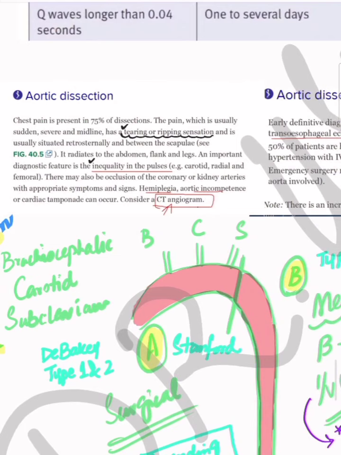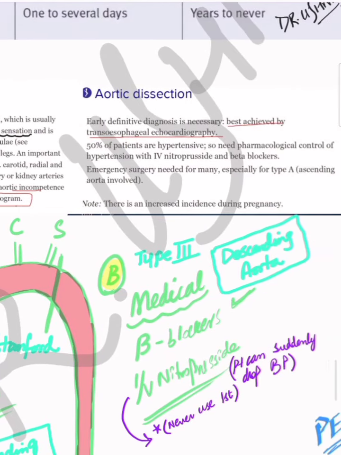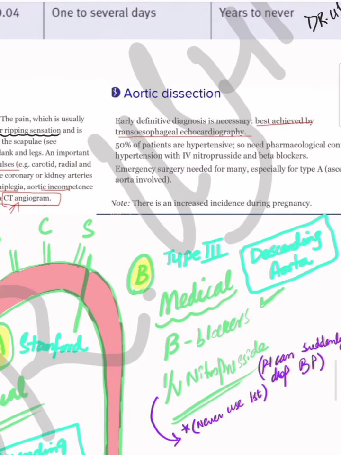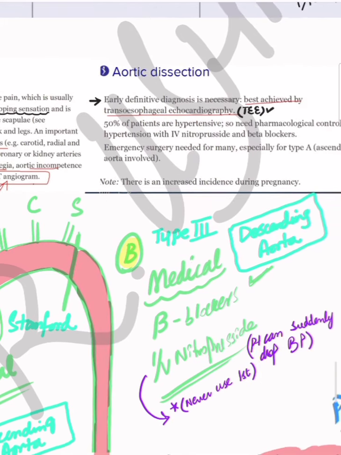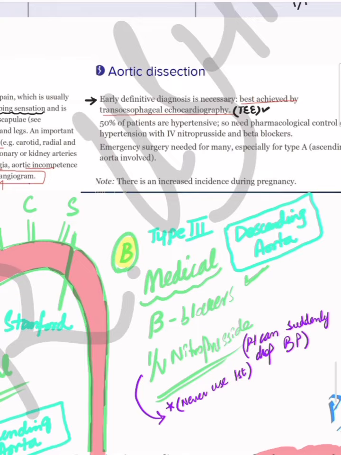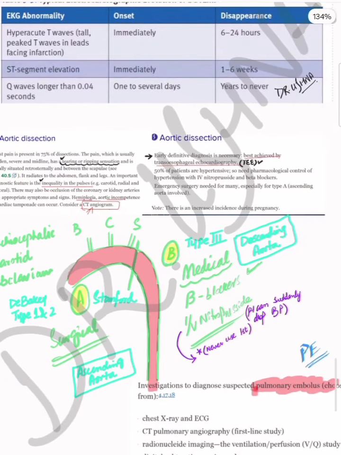Investigation of choice is CT angiography. In JM, it is mentioned that the most early definitive investigation is transesophageal echocardiography, TEE. If this is an option, it is the first line investigation. But if TEE is not given, then CT angiogram is going to be the right answer. There is also increased risk of aortic dissection in pregnancy.